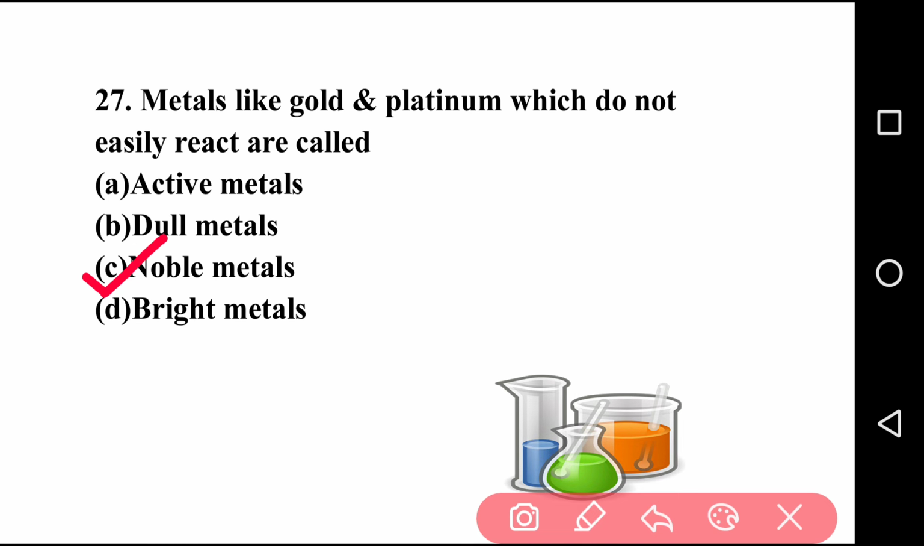Gold, platinum, silver are called noble metals because they do not react with any other element or substance. So these are called noble metals. Question number 27, answer is option C.